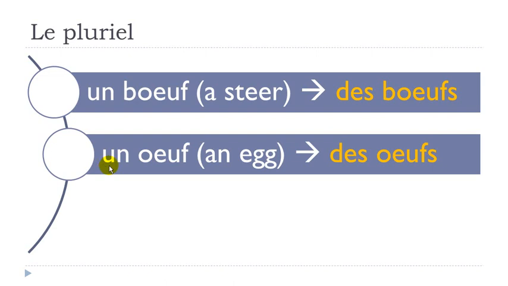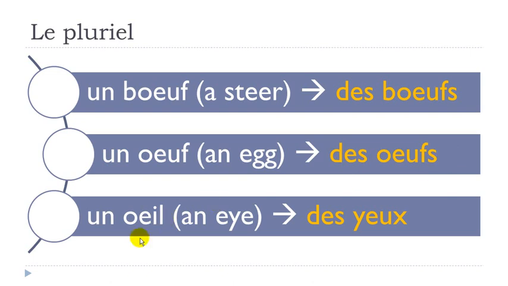Then, un œuf, des œufs. We'll make the liaison here to make it sound more beautiful. Des œufs. Un œuf, des œufs.